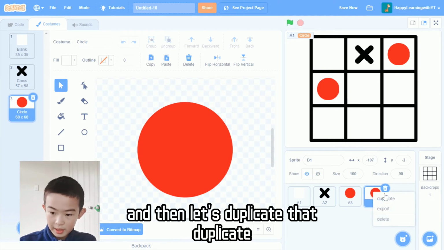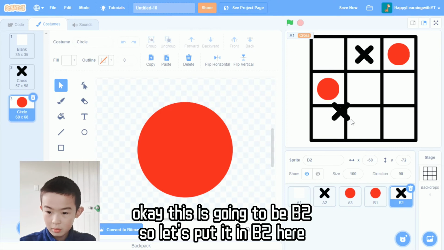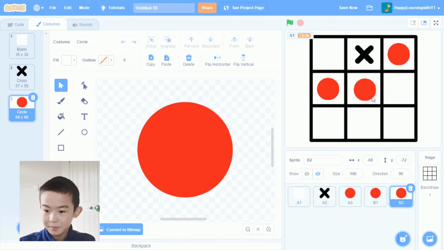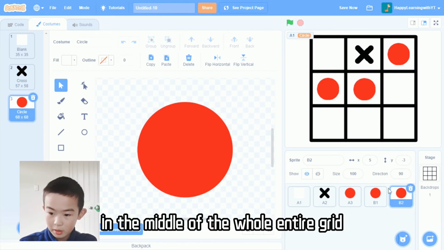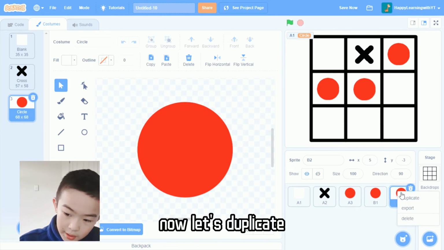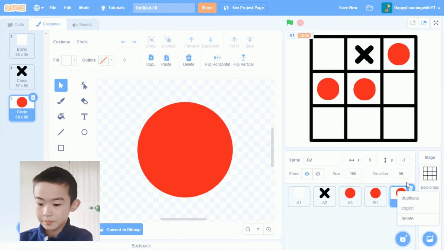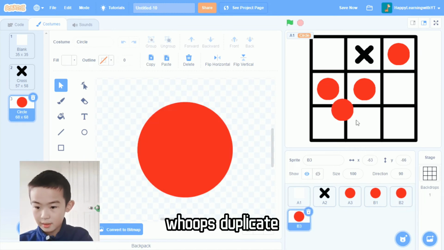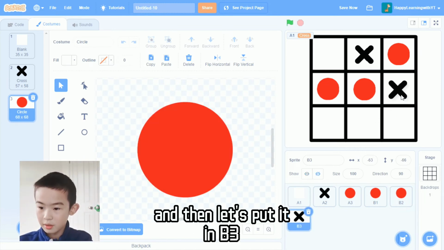Then let's duplicate that. This is going to be B2, so let's put it in B2, in the right middle of the whole grid. Now let's duplicate, and then put it in B3.